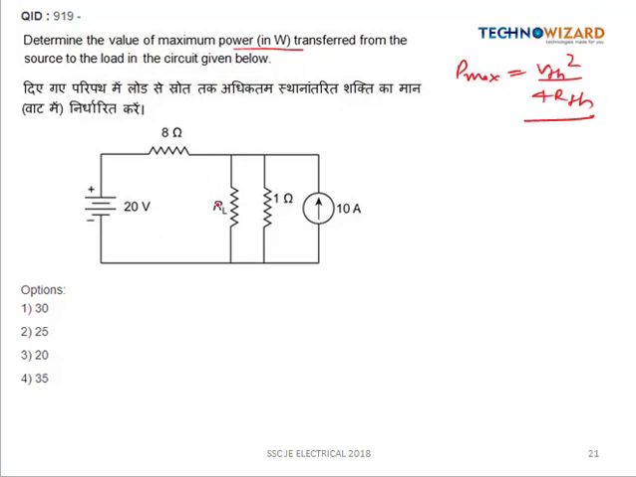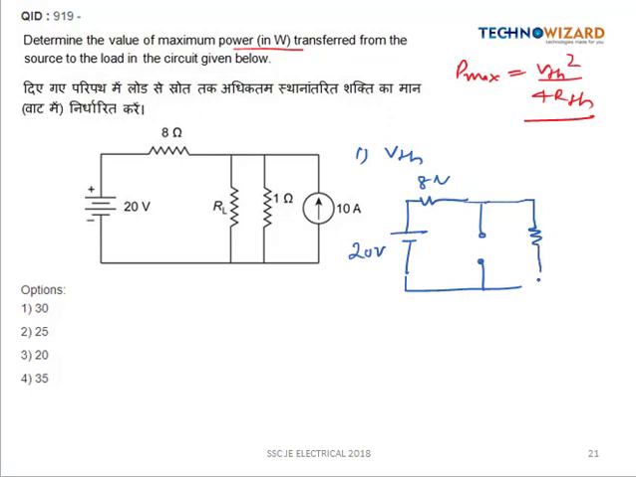So this is our load resistor RL. First, calculate the value of VTH. In order to calculate the value of VTH, we have to open the load. So our circuit will be: here we are having a 20 volt source, this is 8 ohm, so this will become open circuit. Here we are having a 1 ohm resistor and this is a 10 ampere current source. So here the voltage will be plus minus VTH.